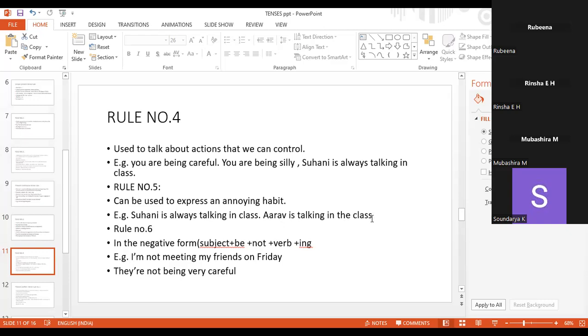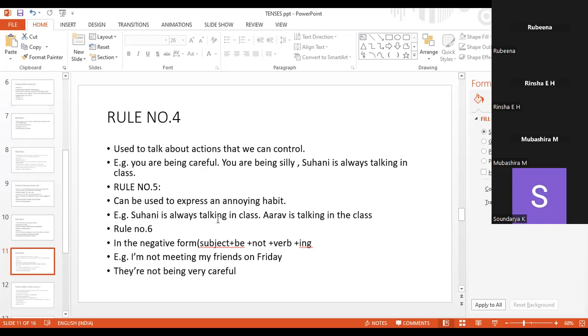Which one is more annoying? Suhani is always talking. Okay, this is more annoying, right? So present continuous tense also expresses an annoying habit of a particular person or of any person.